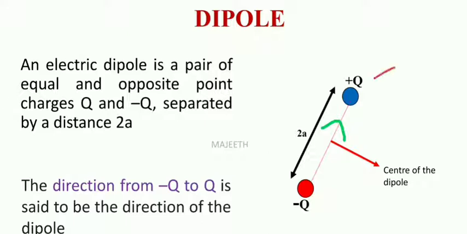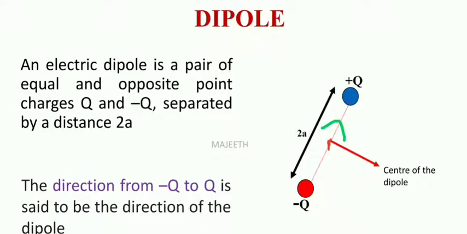Here you see we are having plus q and minus q. So magnitude is same but polarity is opposite. This is positive, this is negative. So it is equal and opposite. And separated by a small distance, let us say that the small distance is 2a. And the center of the dipole is this location. This center of the dipole is playing a crucial role. We will see the importance later.